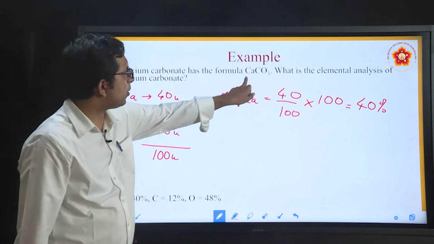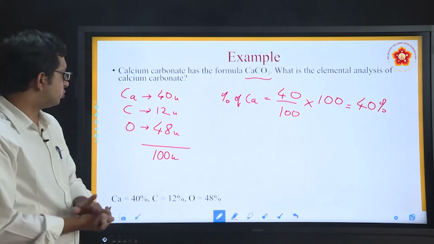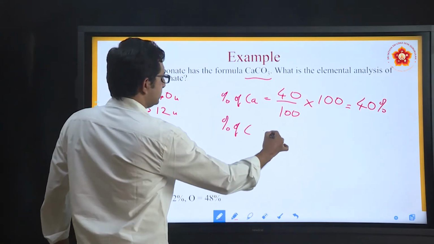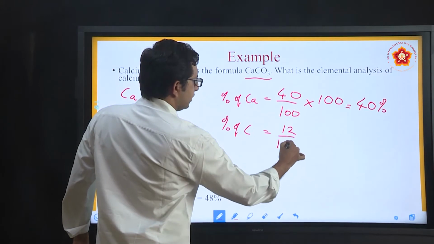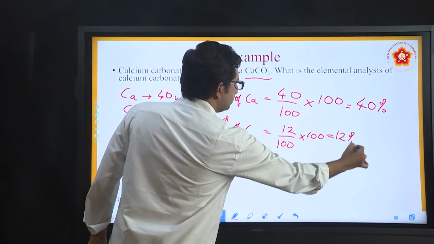So if you just see the compound, you can't determine that it is 40. You have to go for the mass of those particular compounds. Let's just take up carbon. Percentage of carbon in this case, 12 divided by overall mass, which is 100, into 100. This will also be 12%.